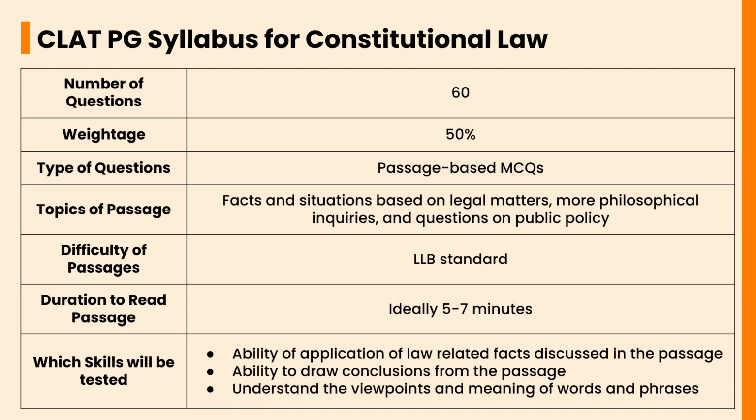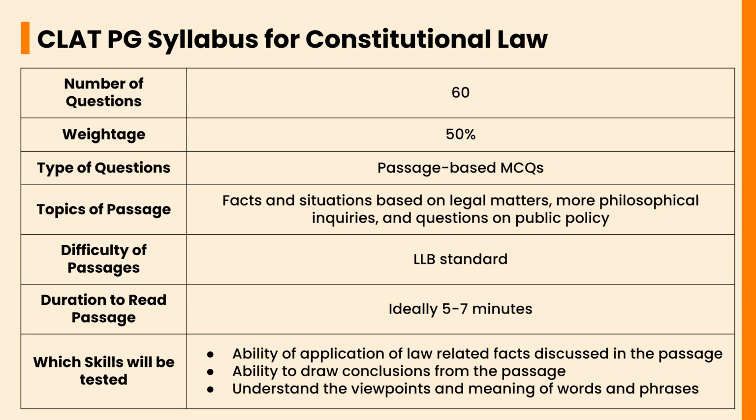The CLAT PG syllabus for constitutional law includes 60 questions consisting of passage-based multiple choice questions. Some important topics include facts and situations based on legal matters, more philosophical inquiries and questions on public policy. The ideal time to read a passage is 5 to 7 minutes. Some of the skills required are the ability to apply law-related facts discussed in the passage, the ability to draw conclusions from the passage, and to understand the viewpoints and the meaning of words and phrases.